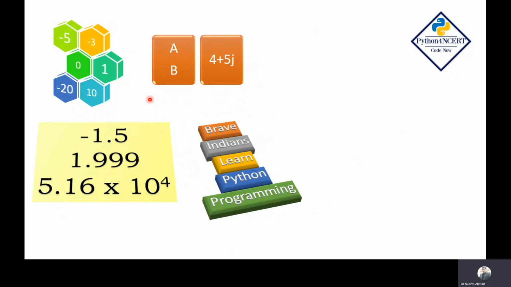Let's start with this slide. In this slide we have some text, and if I ask you to identify this text, you can easily identify. Here are some numbers, and these are integer numbers. These are the real numbers, and these are the alphabets. This is a complex number, and these are the words. And with the help of this stuff you can derive